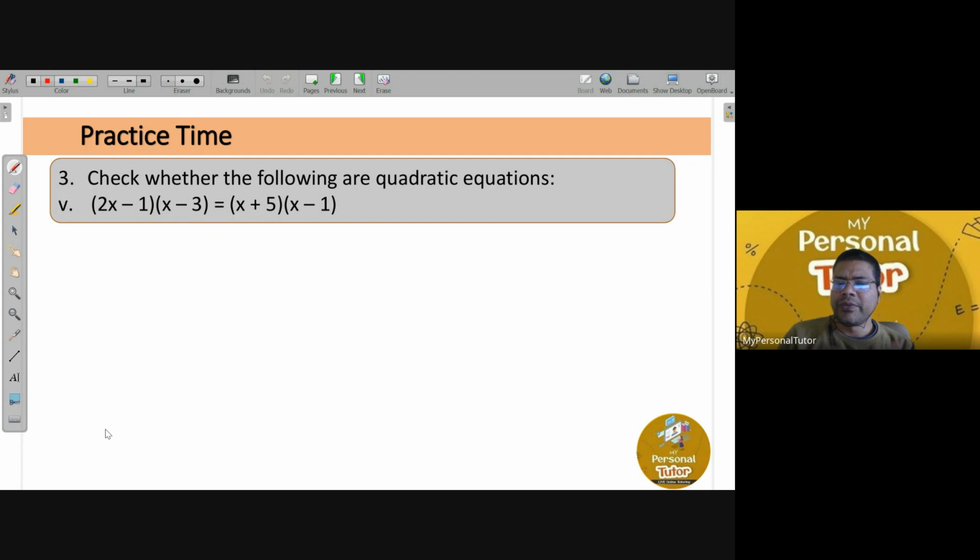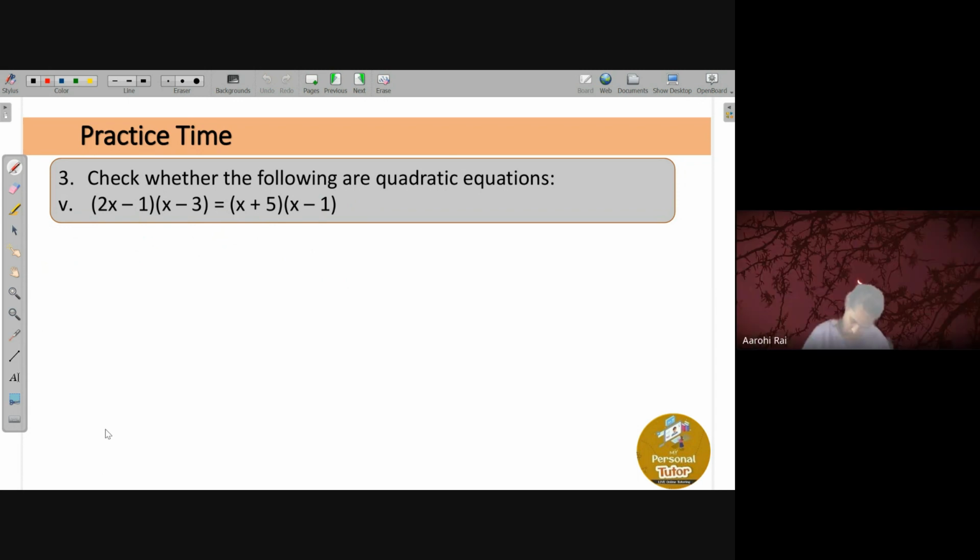So I assume everybody understands, if any equation is given to you, you will be able to judge whether it is a quadratic equation or not. Yes or no? Does anybody have any doubts in deciding whether it is quadratic or not? No, sir. All right.